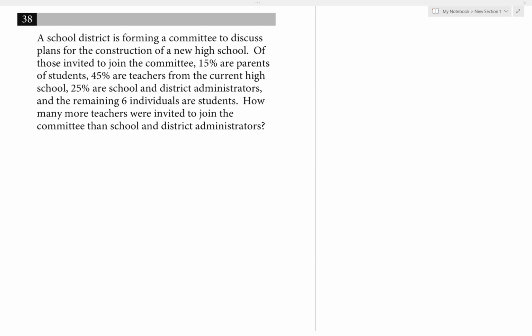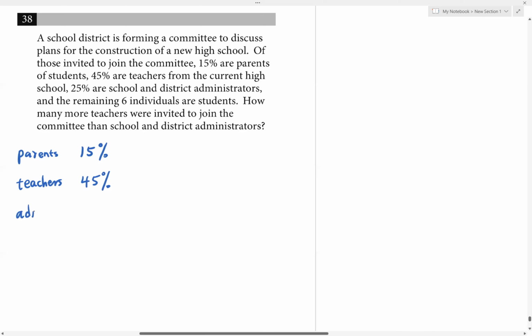Okay, so let's break this down. In this committee, first we have parents. That's 15%. This 15% of the total number of people are parents. 45% are teachers. And then 25% are administrators, I'll just abbreviate a little bit. Administrators, 25%. Remaining 6 individuals are students.